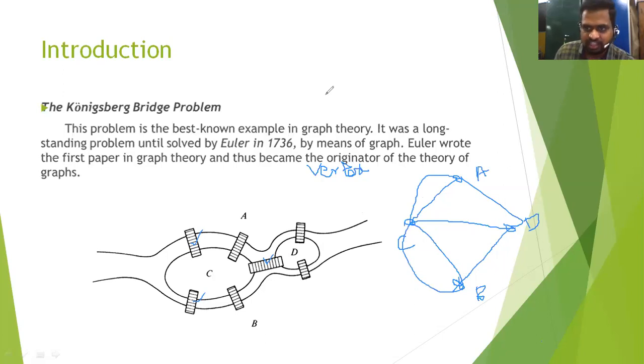Euler converted the given problem into the terms of graphs. In graphs, the land areas become points and the bridges between the land areas are represented by edges. They tried to travel from one place to another, that is, to draw this graph without lifting the pen from the paper.